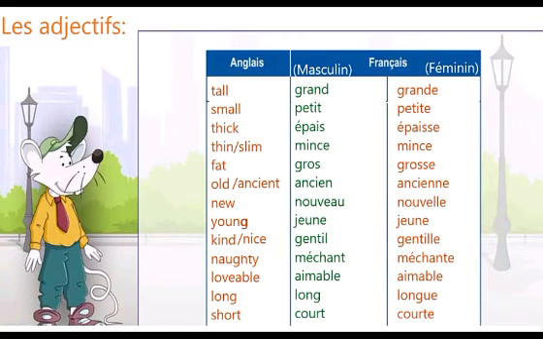Now next, this is the adjective chart. You all have to learn the chart with their meanings. Hope you all understood the chapter.